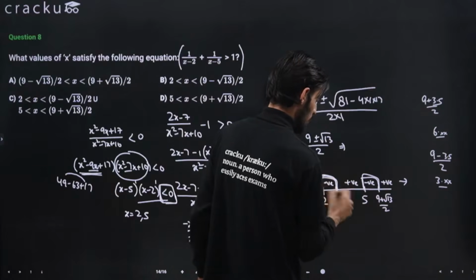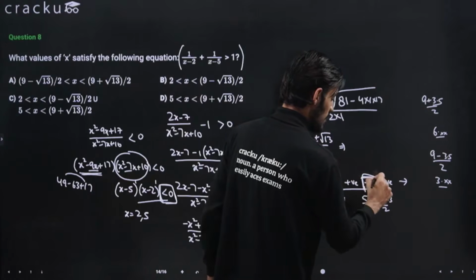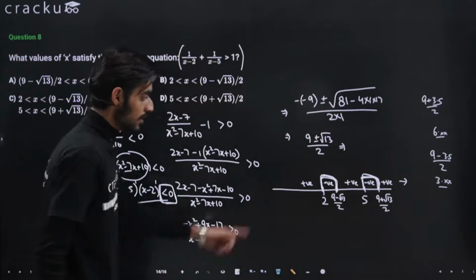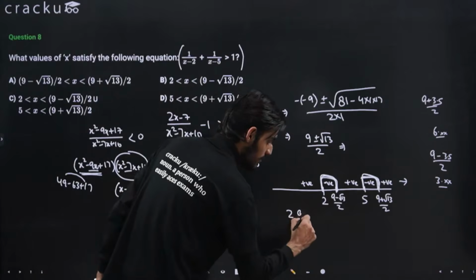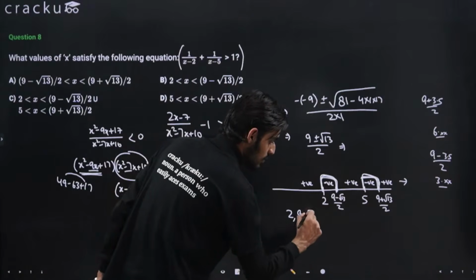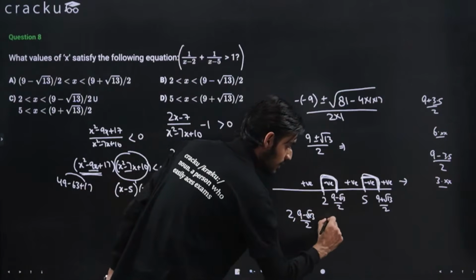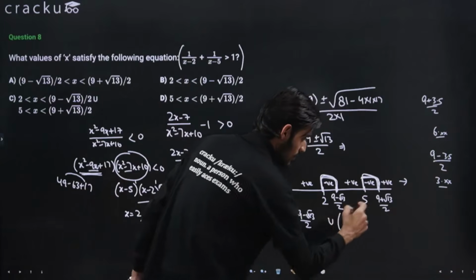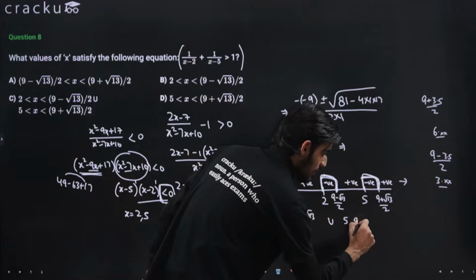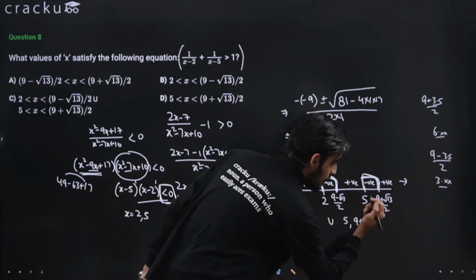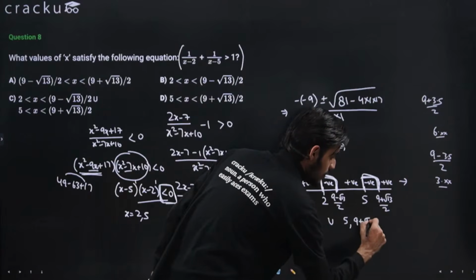So in these two intervals the value is coming out to be negative. How will you write it? From 2 to 9 minus root 13 divided by 2, union 5 comma 9 plus root 13 divided by 2.